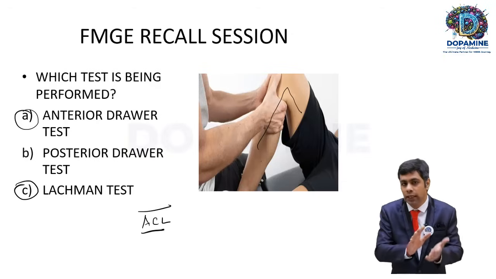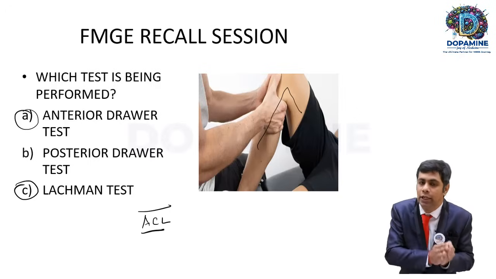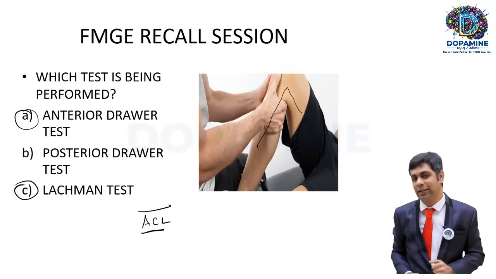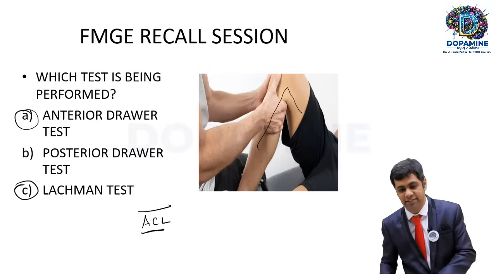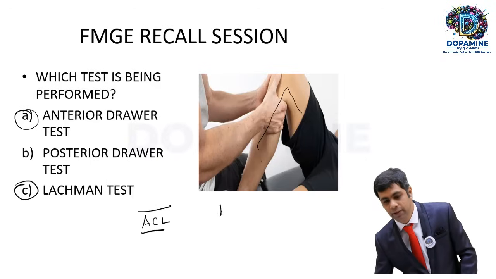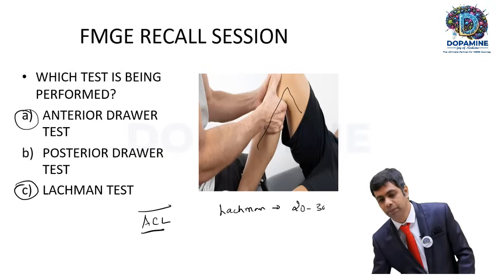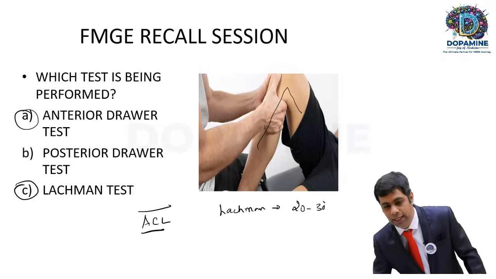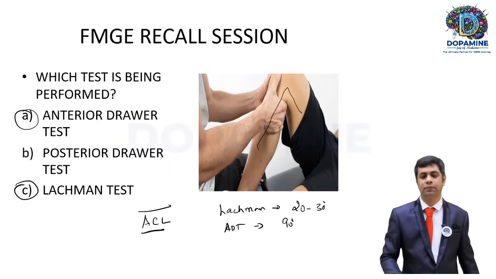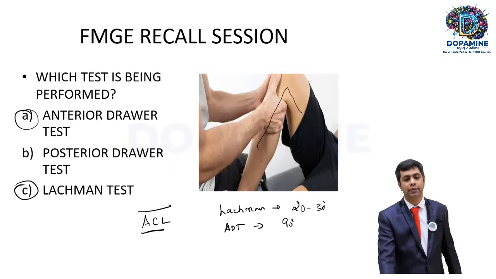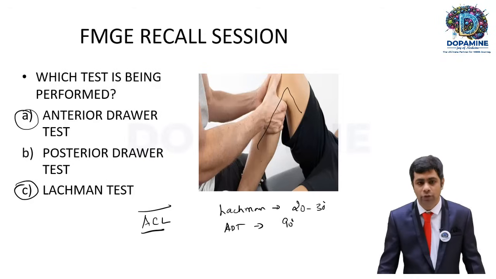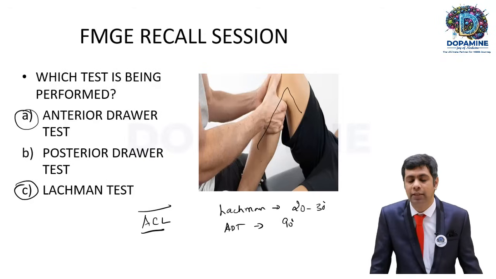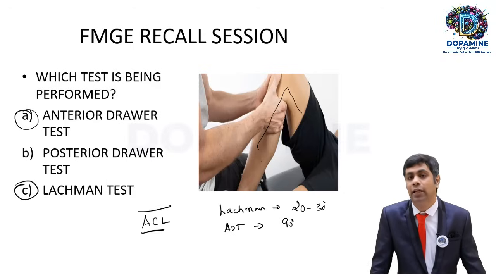Now the answer comes here with the angulation. This picture depicts the Lachman test, where the knee is flexed only 20 to 30 degrees, whereas in the anterior drawer test the knee is flexed 90 degrees. So the tibia and the femur are at 90 degree angulation.